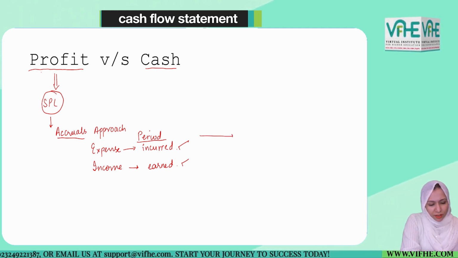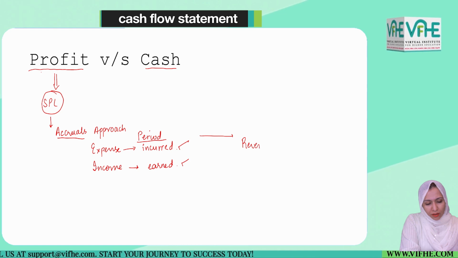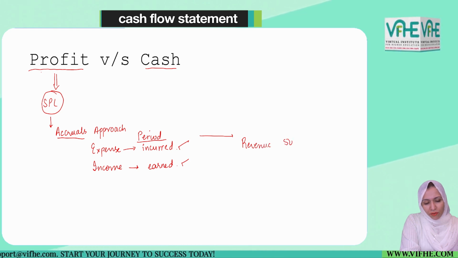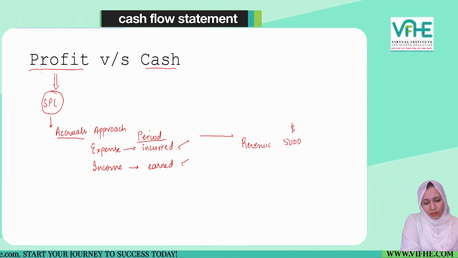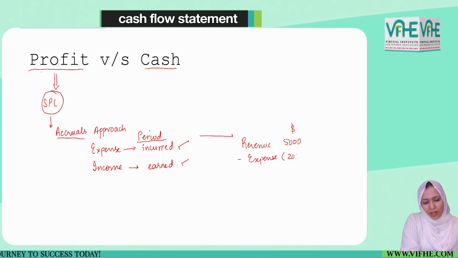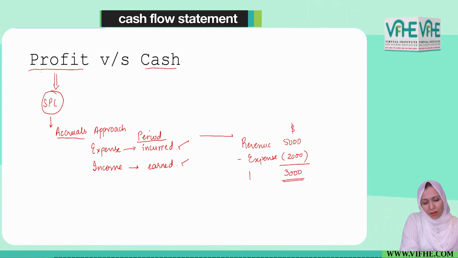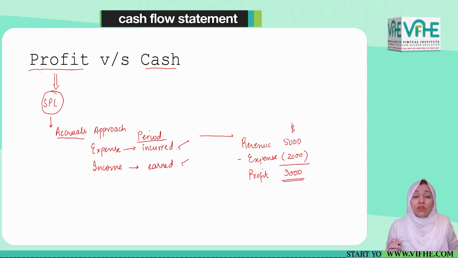So for instance, if in a certain period we have generated a revenue of $5,000 for which the expense figure is $2,000, that shows the company has been able to generate a profit of $3,000.